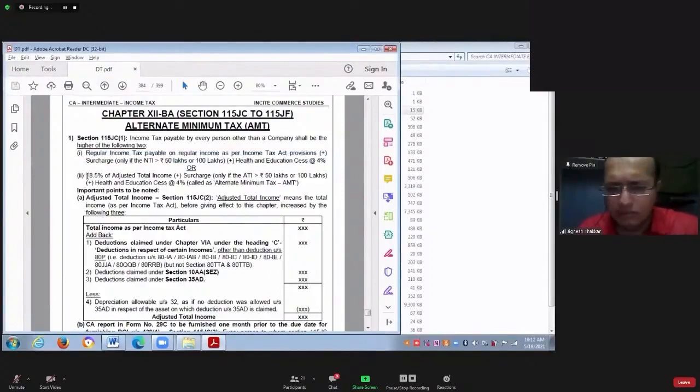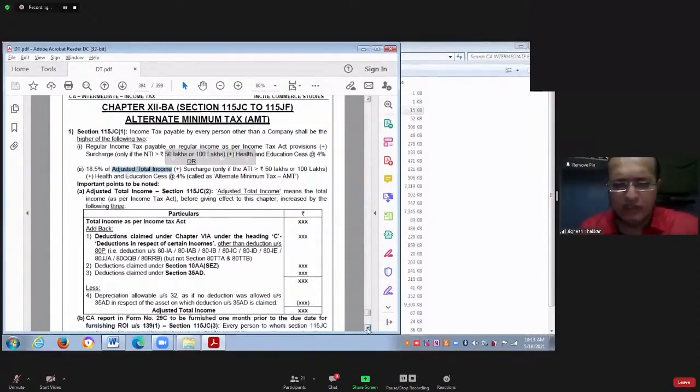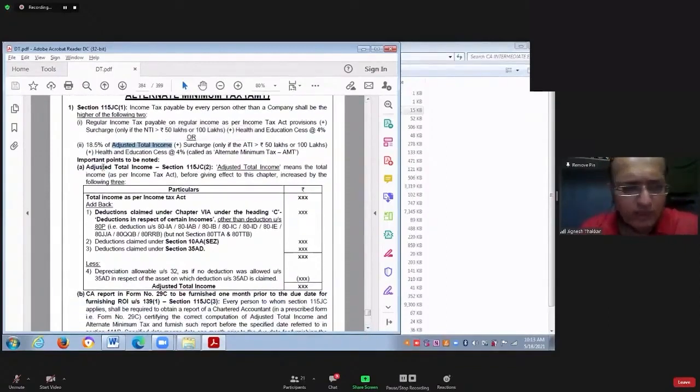Then number 2, this is tax as per AMT provisions, the alternate minimum tax mechanism. As per that, tax will be calculated as mentioned in point number 2. You have to first of all calculate the adjusted total income. For calculating tax as per the AMT provisions, first of all you have to calculate adjusted total income. Now the question is, how do you calculate the adjusted total income? That is what is explained in this point number A.